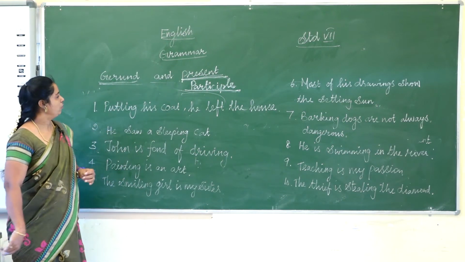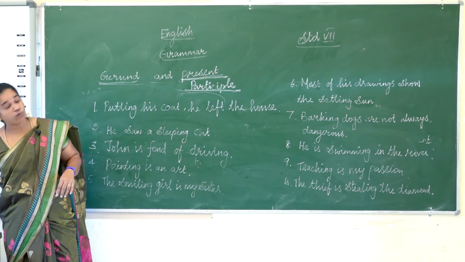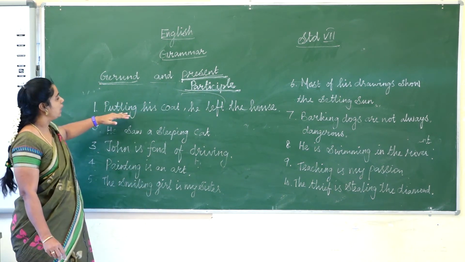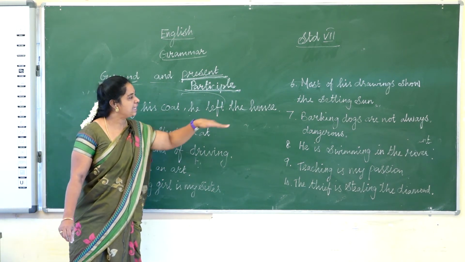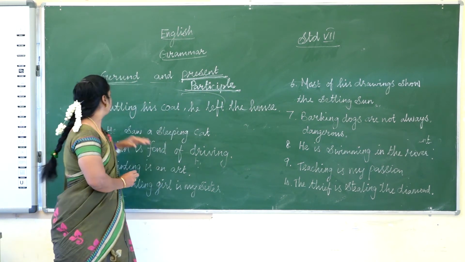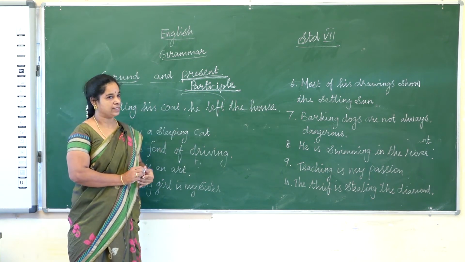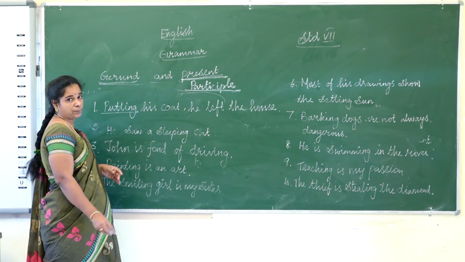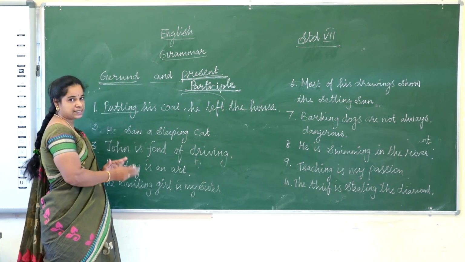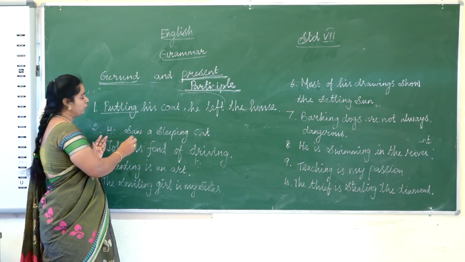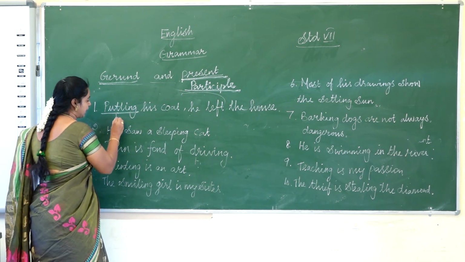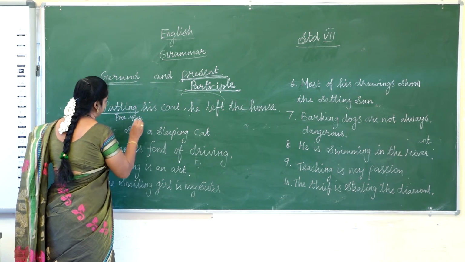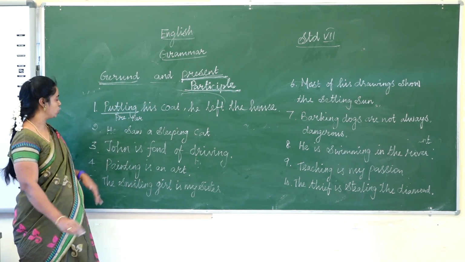Now you have to say the ing form is gerund or present participle. First one is putting his coat, he left the house. Here two actions happen. When two actions happen, we give importance to the first verb, that is present participle. So putting is present participle here.